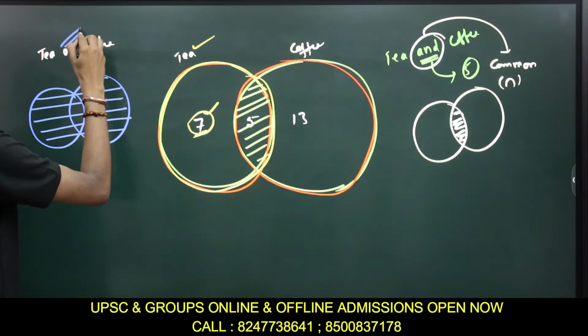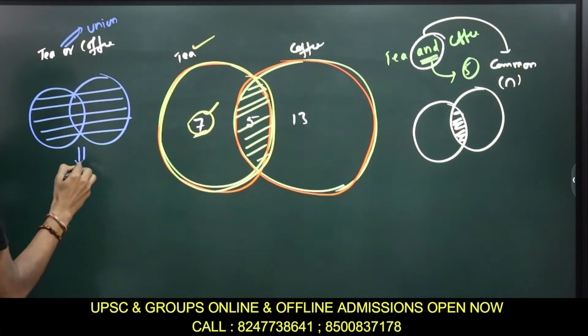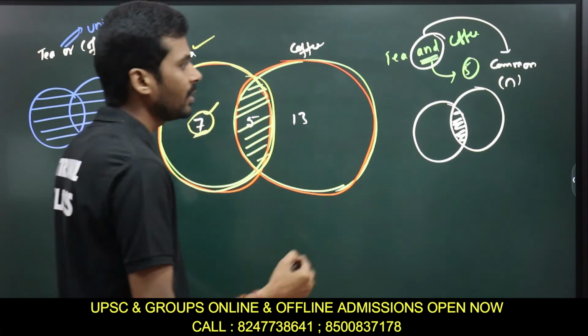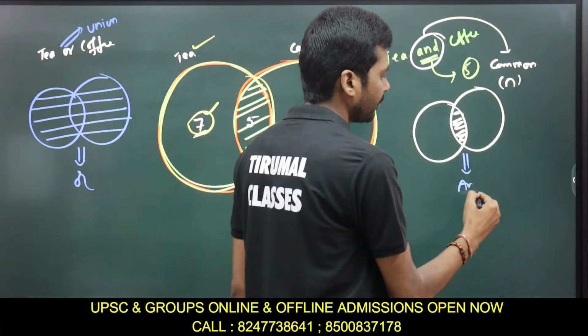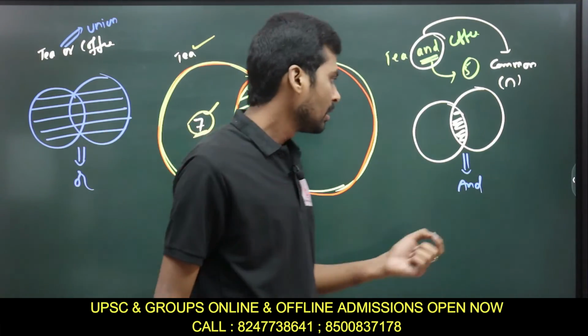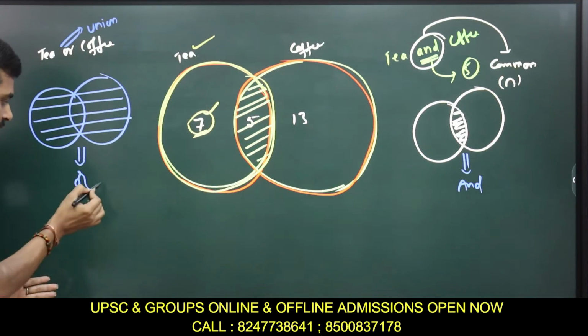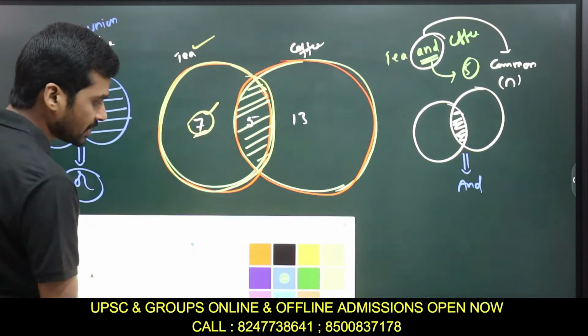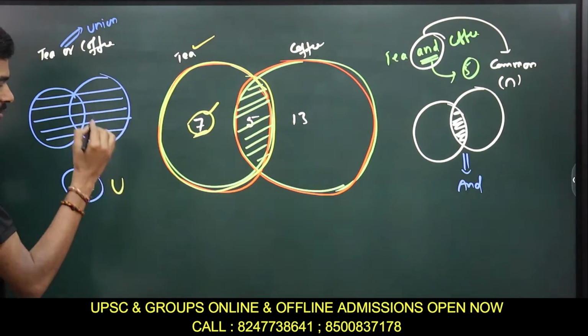Intersection means the common part. So this represents AND, the common part. And when I take the complete circle like this, this represents OR, which is nothing but union.